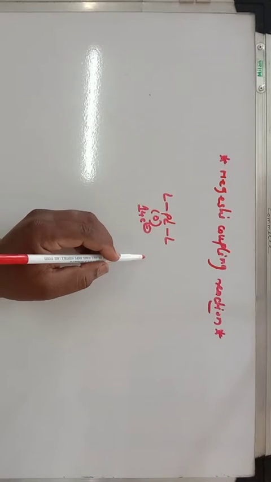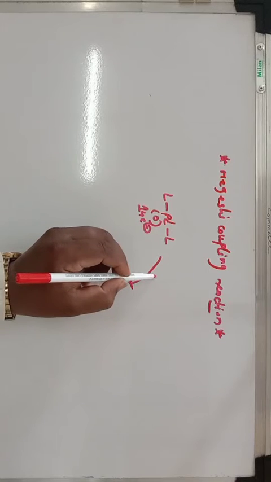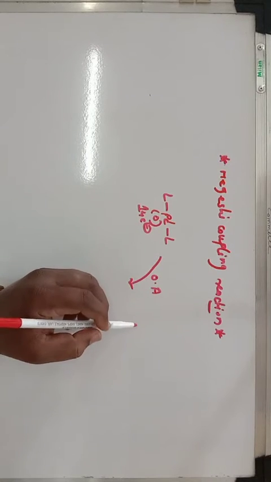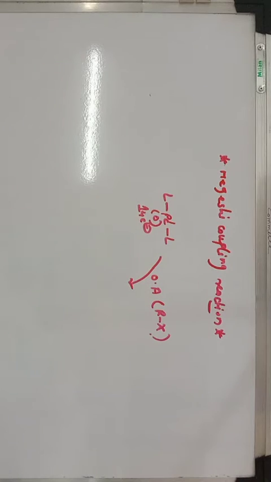The first step of this Negishi coupling reaction is oxidative addition. Let us consider this as RX, the organohalide. What is oxidative addition? Oxidative addition is nothing but the insertion of a metal atom into a single bond.